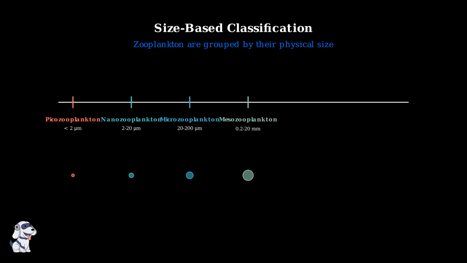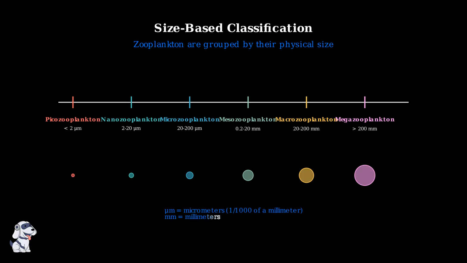Mesozooplankton range from 0.2 to 20 millimeters. This group includes larger copepods, small jellyfish, and many larval forms. They're often the most abundant zooplankton in marine ecosystems. Macrozooplankton, measuring 20 to 200 millimeters, include krill, larger jellyfish, and fish larvae. These are easily visible and form important food sources for fish and marine mammals. Finally, megazooplankton are the giants, over 200 millimeters long. This includes large jellyfish, siphonophores, and other massive drifting creatures that can be several meters in length.